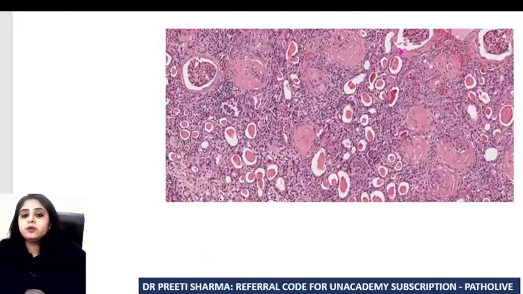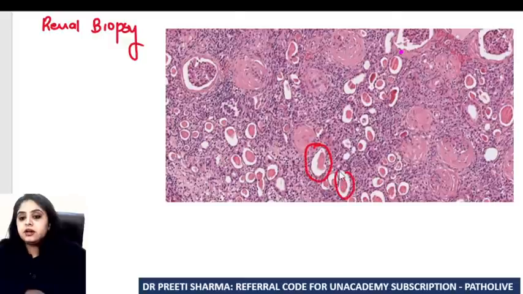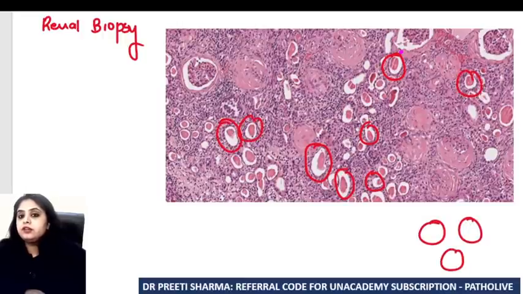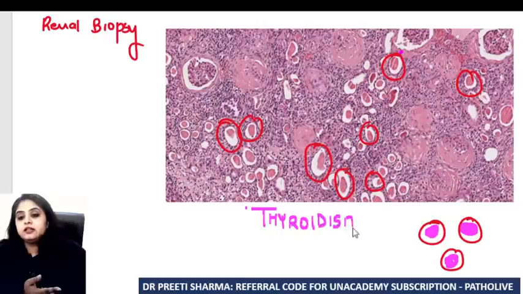Then coming to the next spotter, what do I note over here? They will obviously give you the history that this is a renal biopsy that has been performed. And what I see very characteristically are these round tubules. Loads of them, now that you start noticing, you'll see loads of these tubules, and all of these tubules are filled with some pinkish material. That is giving it the appearance of a thyroid. It's really not a thyroid, but I can call it thyroid-like. So I'm saying that there is going to be thyroidization of the tubules.